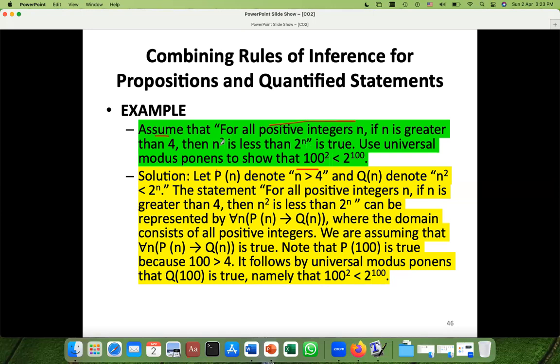So if it is 5, 5 square is 25, and 2 raised to the power 5 is 32. So 25 is less than 2 to the power n, which is true. If n is greater than 4, then this is true. It is given to you.